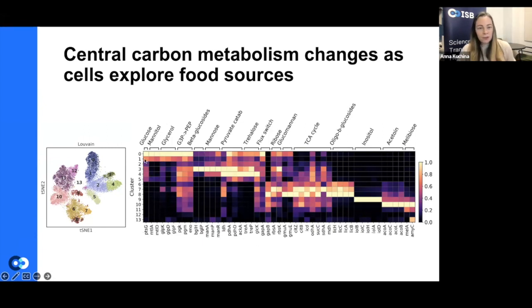And so wherever you see a lighter color, like here, that means this particular gene, for example, PTSG, is mostly expressed in cluster 0 and not, relatively speaking, in other clusters, right? Or this gene MTLA is enriched in this cluster 0 and not in these other clusters. And so now we can sort of see what kind of genes are most enriched in which cluster.